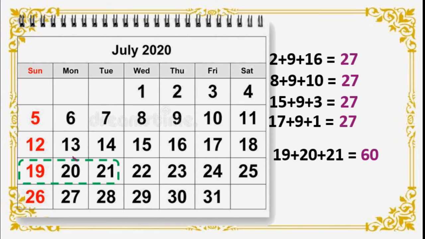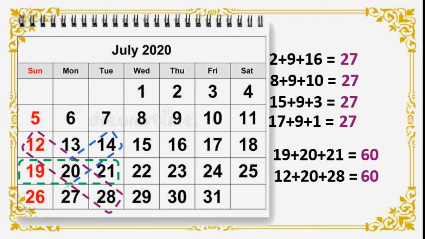Right? Now, one more I will draw. See here, cross line. I will add these three numbers: 12 plus 20 plus 28. Again, 60. Now, one more cross line. I will add these three numbers: 26 plus 20 plus 14.